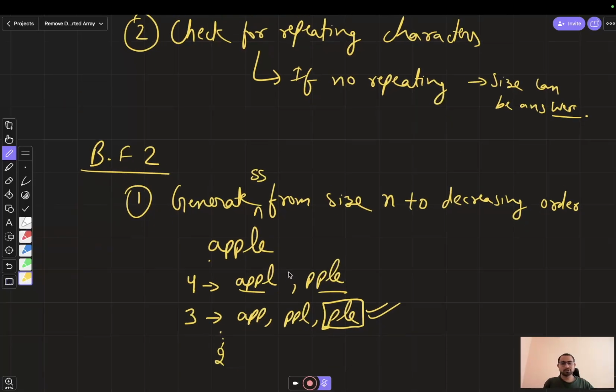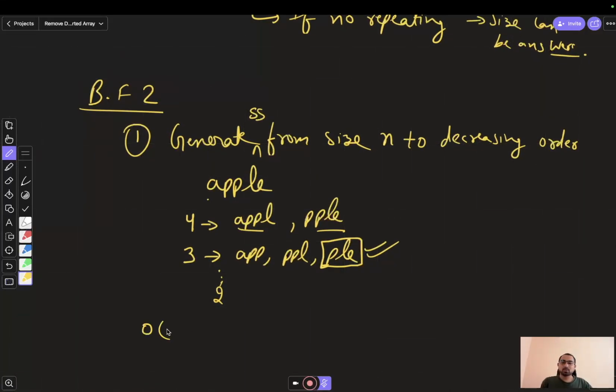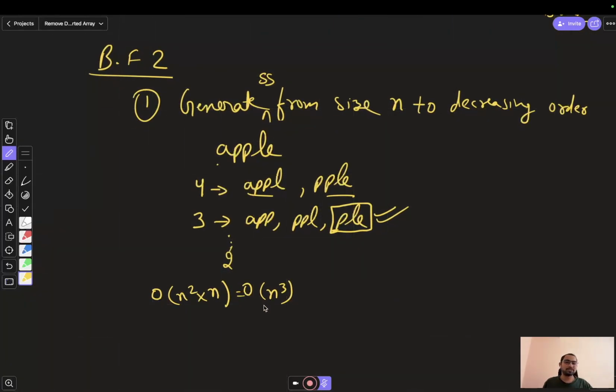Again, this is a brute force approach, and this will take O of n square time complexity. And again, when we are comparing if there is a same character or not, it will become O of n cube time complexity. Since you have to check and store from i to j any position, and to see if you have to repeat or not, you have to store the character somewhere, the space complexity will be again O of n in the worst case, right? I hope you understand that.